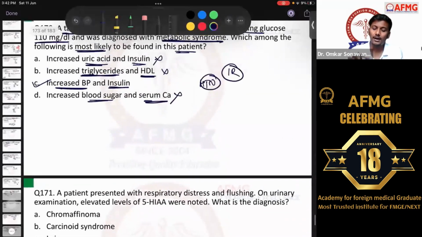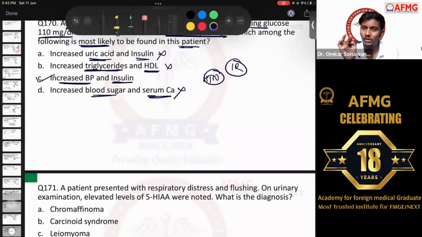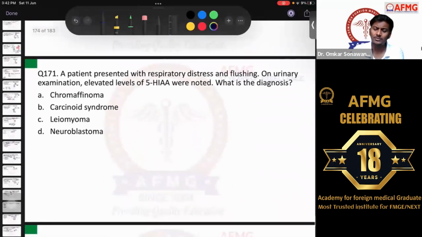If there was total cholesterol or LDL in the option, then option B would have been the best answer. But since you are saying HDL, option C would be a more likely answer to this question. Question number 171.